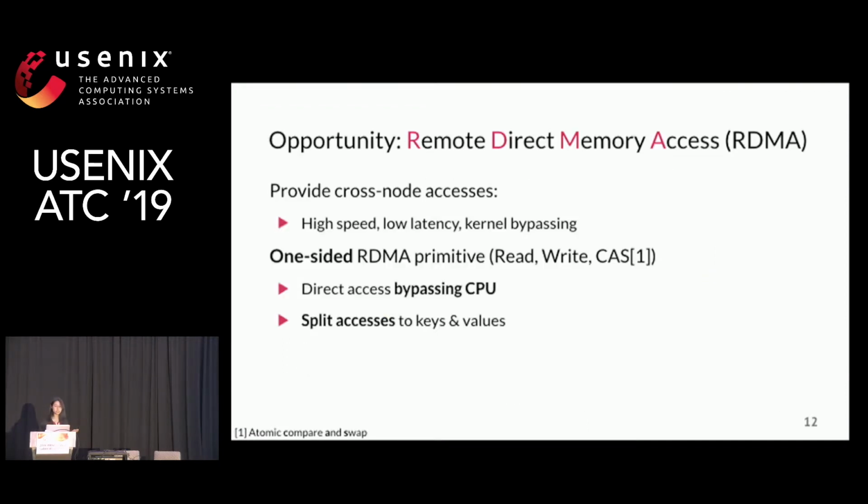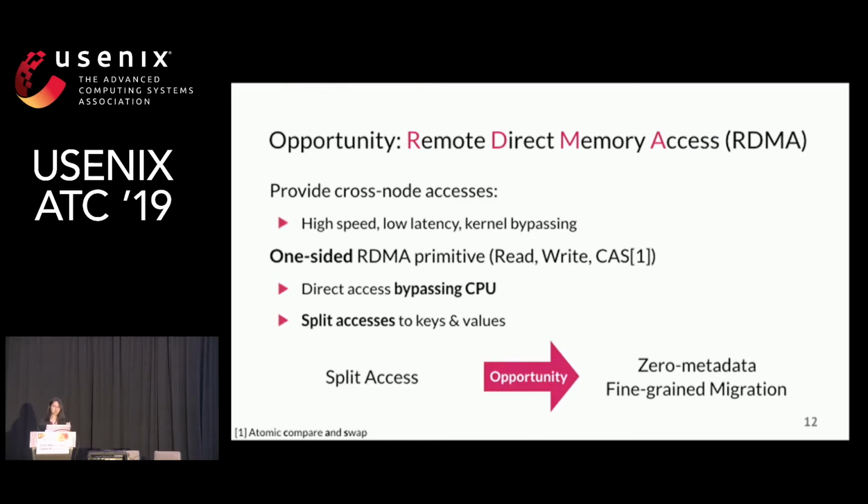A hardware feature called RDMA is becoming popular recently to accelerate distributed applications. It provides cross-node accesses with high speed, low latency, and kernel bypassing. The one-sided primitives such as read, write, and compare-and-swap allow direct access to another node by bypassing the host CPU. The primitives change the data access pattern. They split accesses to keys and values, which opens an opportunity for zero-metadata fine-grained migration.